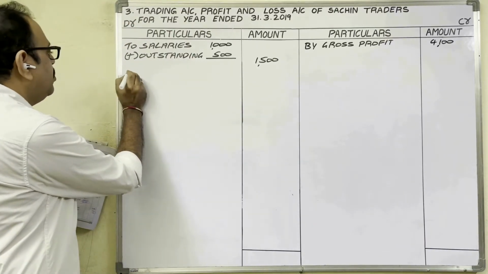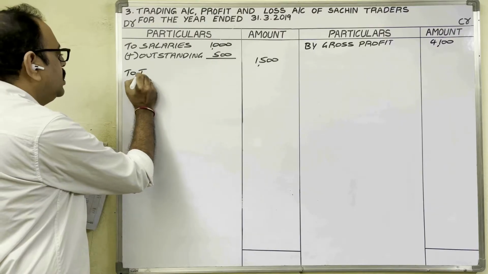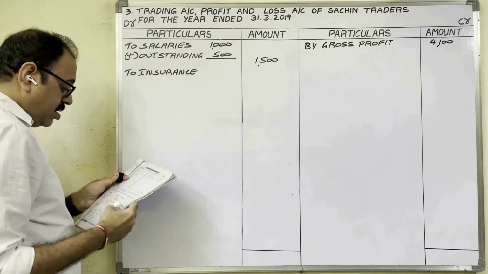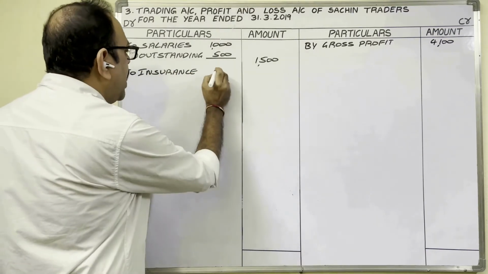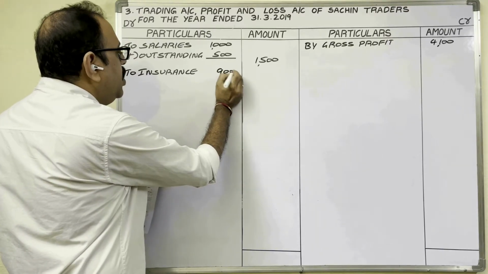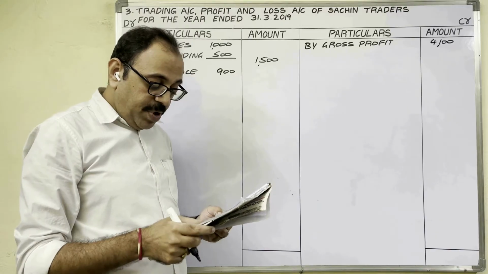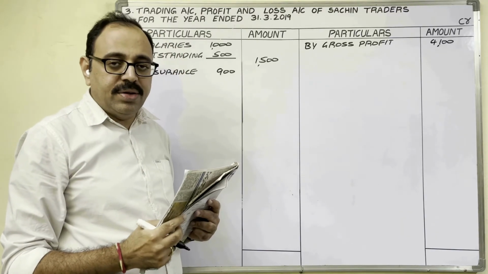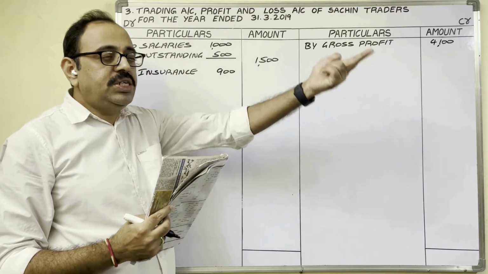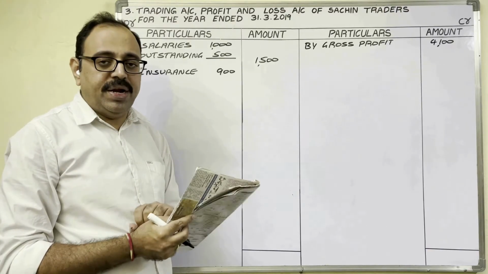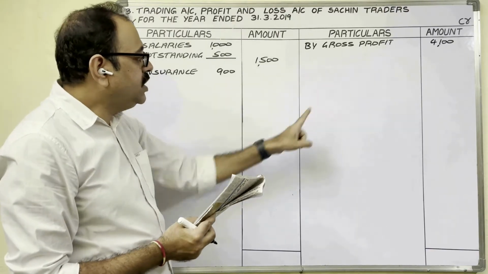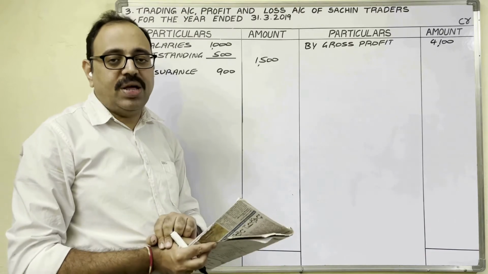Profit and loss account debit side. To insurance. Adjustment is given. Therefore, insurance amount 900. You have to write in inner column. Adjustment number 3. Prepaid insurance 400. Prepaid means next year insurance premium now only we paid. So we are preparing this account to know the current year profit or loss.